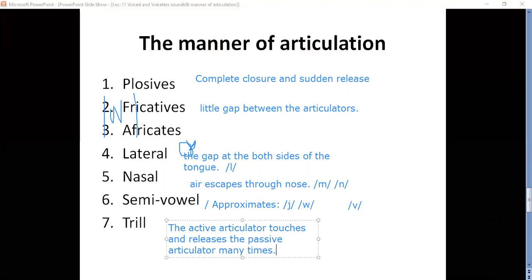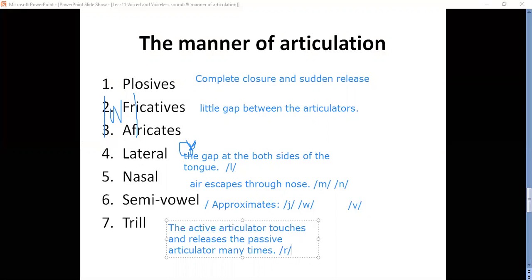There is only one sound, that is ra. Okay, for example, if you pronounce the same word trill, trill. So for the pronunciation ra sound, ra, okay, ra. So the tongue is touching it a number of times. Okay, number of times.